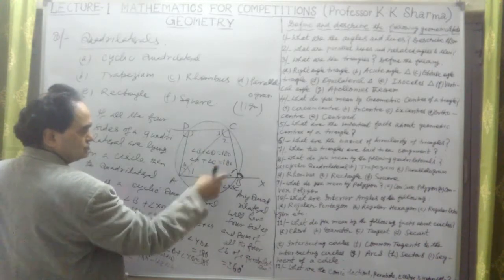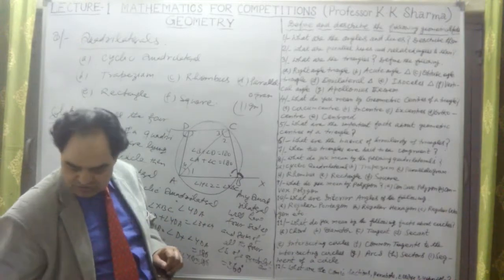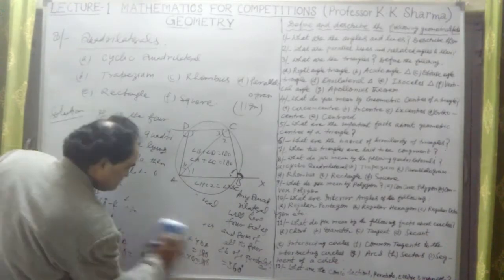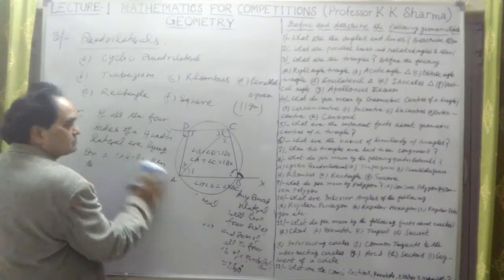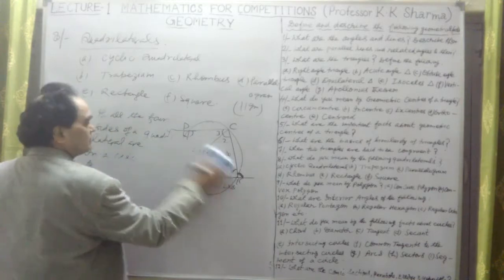The sum of these two is also 180 degrees. In this way we can prove this, but the proof I will discuss later. So this is about cyclic quadrilaterals.